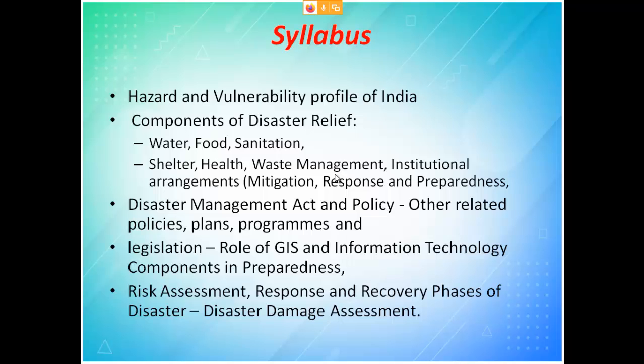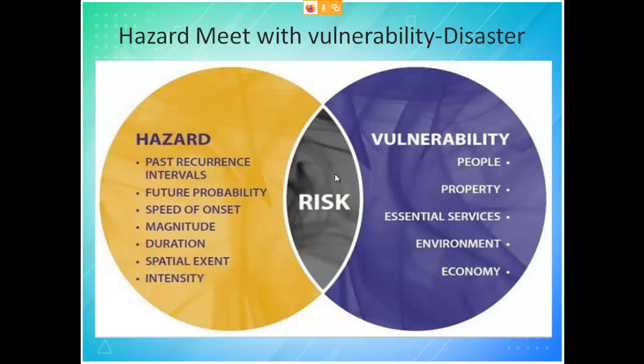Before going in, we will refresh. I think you all know something called hazards and something called vulnerability, and the correlation between these two is your damage. Usually we say people should be protected, property should be protected, and essential services should be given during the time of disaster. I am talking about this right hand side part.